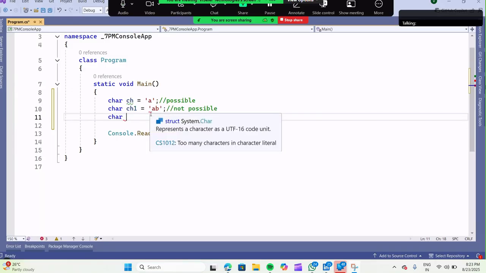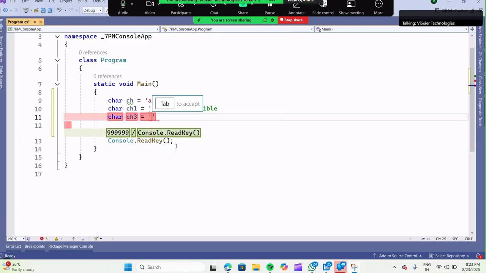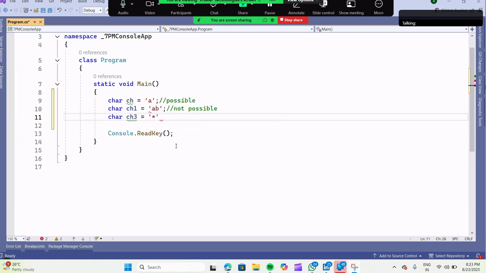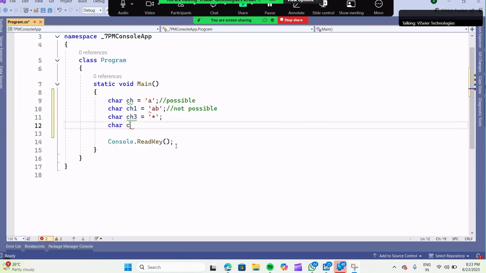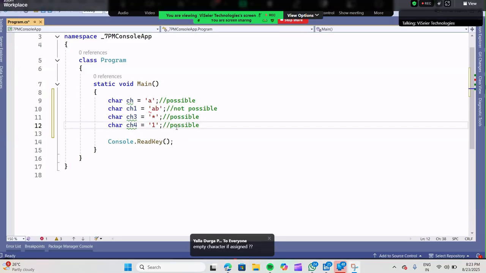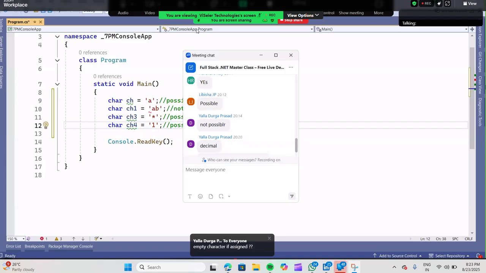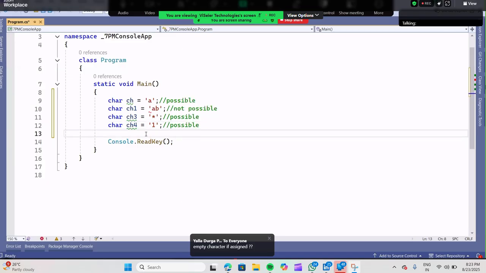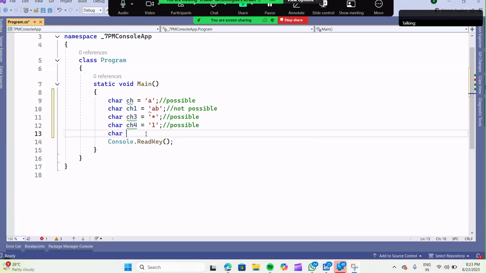Next, ch3 is equal to anything on the keyboard. Any symbol you can give, it's accepted. Any number you can give, it is accepted. These are all possible cases, but only a single character is possible, not more than that. Empty space is accepted. Space is also one character on the keyboard.